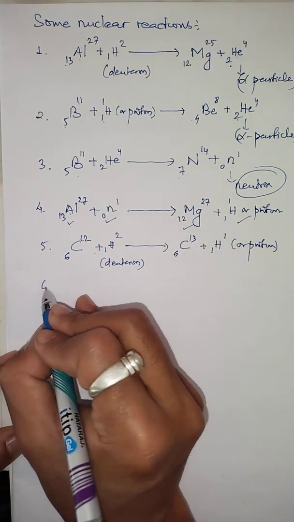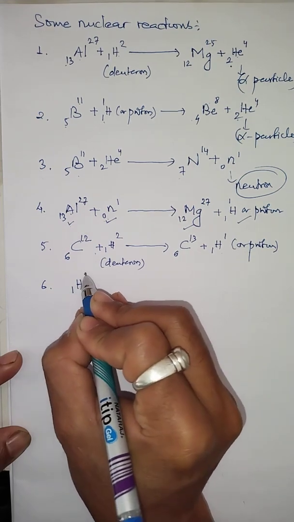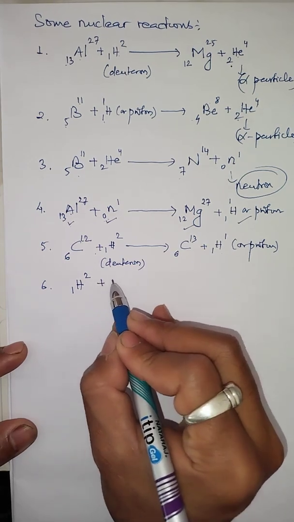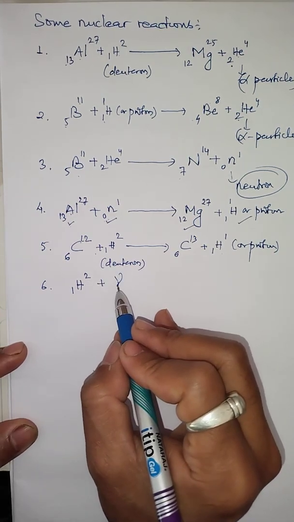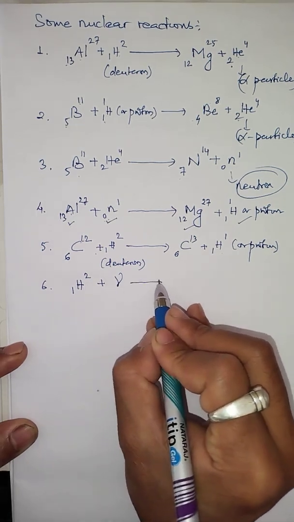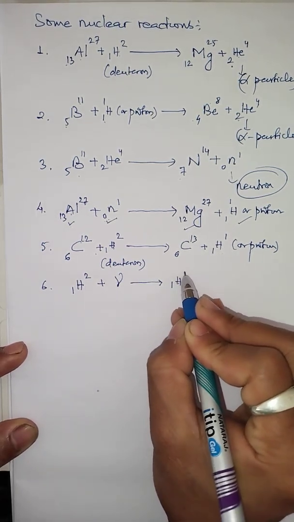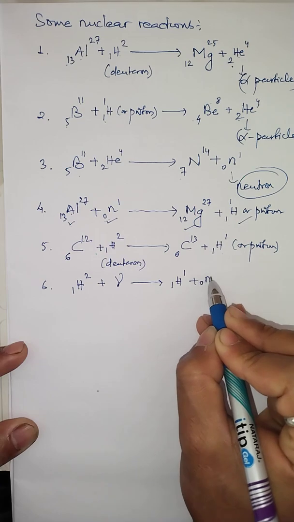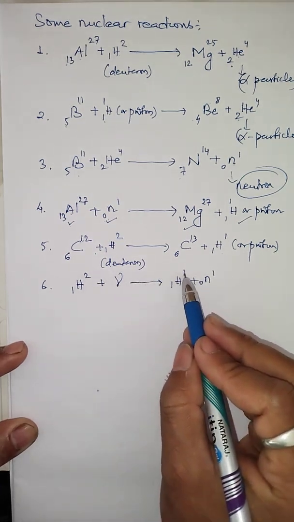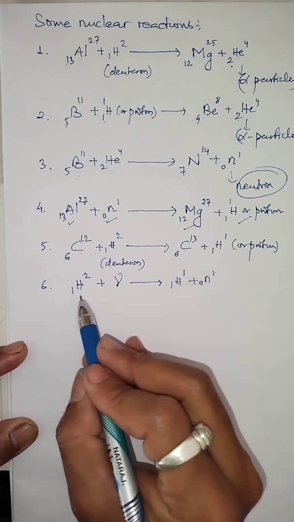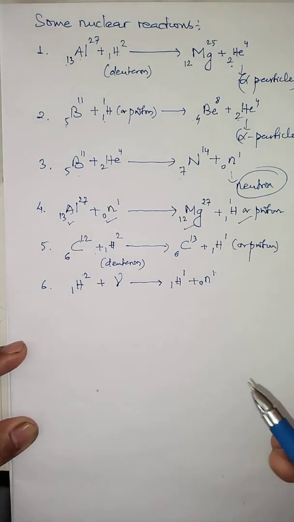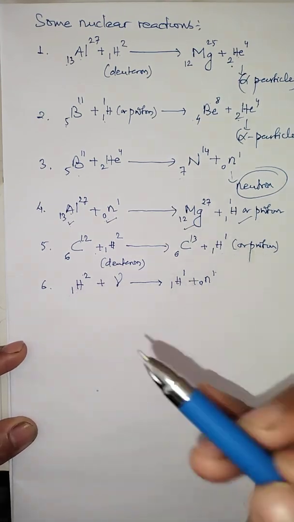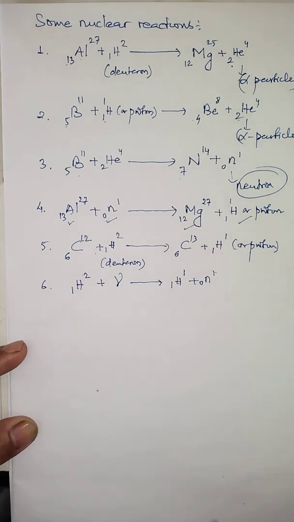Similarly, I go to the next one. If I bombard one of the isotopes of hydrogen with gamma ray photons. Yes, we can do this way also, gamma ray photons. Then it leads to one of the isotopes of hydrogen, that is called protium, plus what will also form? The neutron will also be obtained, because 1 plus 1 is 2, 1 plus 0 means 1. That means in a nuclear reaction, gamma ray photons can also be involved in a nuclear reaction with the nucleus to form new particles.